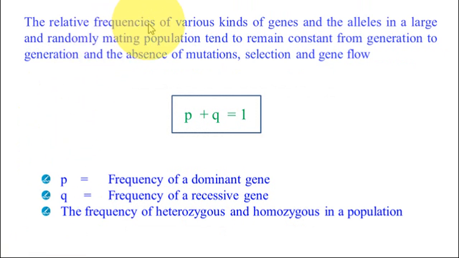The relative frequencies of various kinds of genes and alleles in a large and randomly mated population tend to remain constant from generation to generation, in the absence of mutations, selection and gene flow. p plus q is equal to 1. p is the frequency of the dominant gene. q is the frequency of the recessive gene. Heterozygous is different, homozygous is same.